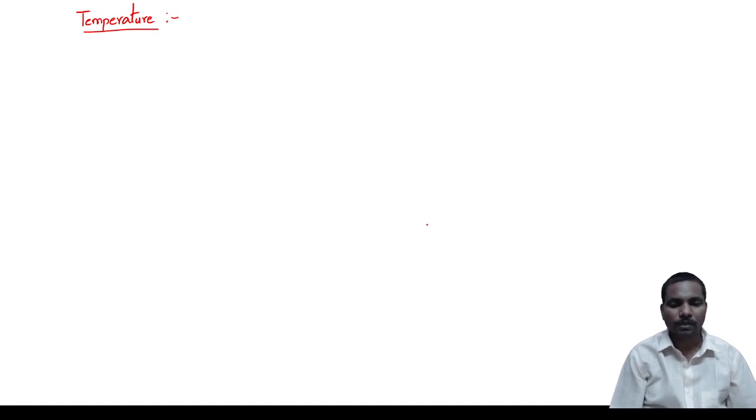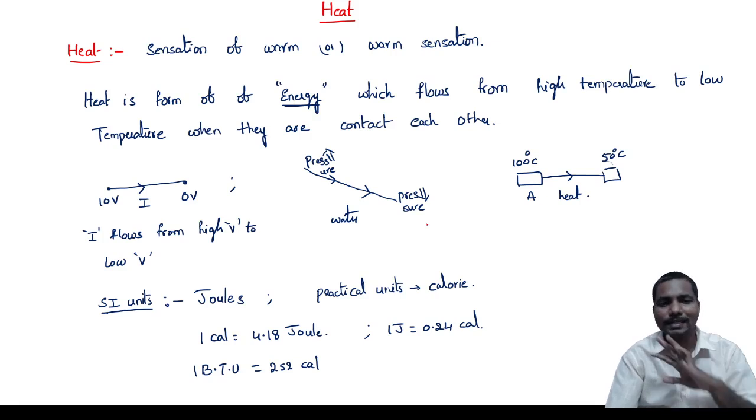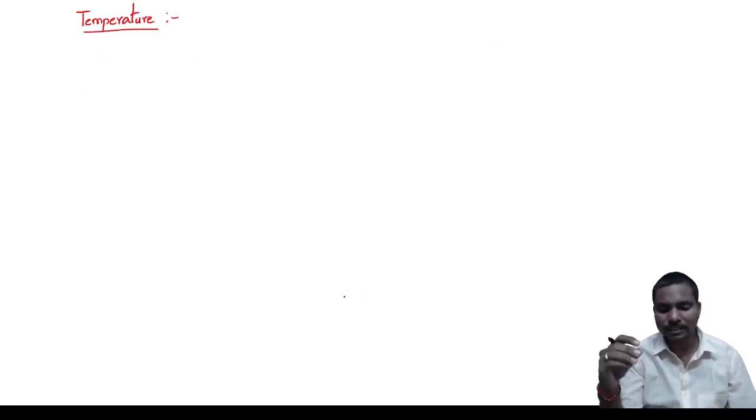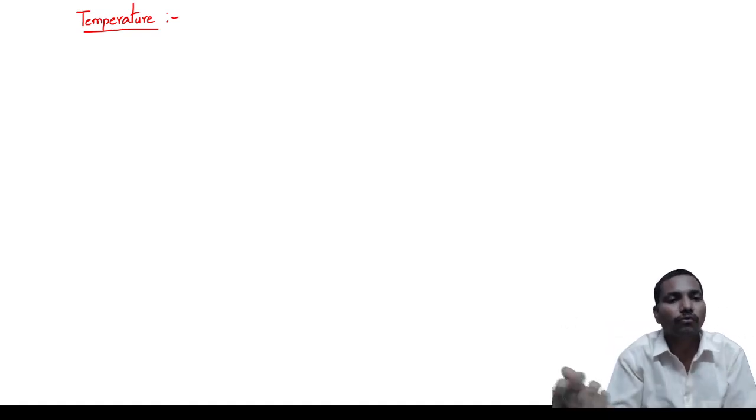All of you getting it? Heat is nothing but energy, which gives the sensation of warmth. Temperature is what gives the degree, that is how much hotness or how much coolness.